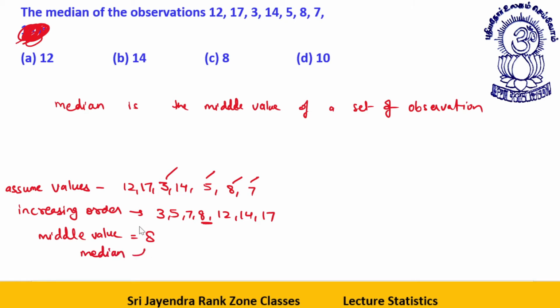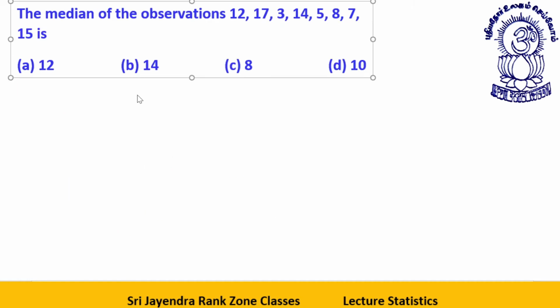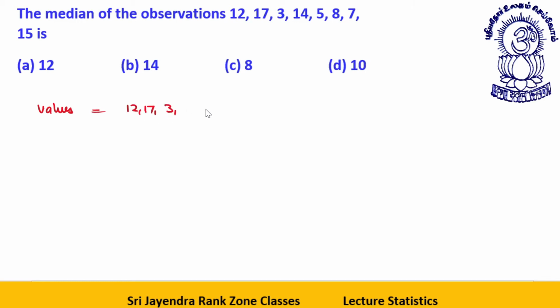Okay. Now I take this question again with the last value 15 also. The median of the observations. Now we have the values 12, 17, 3, 14, 5, 8, 7, 15.